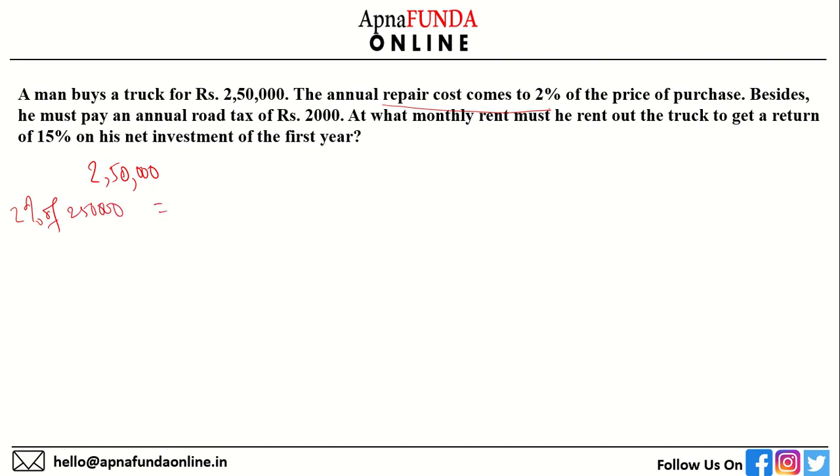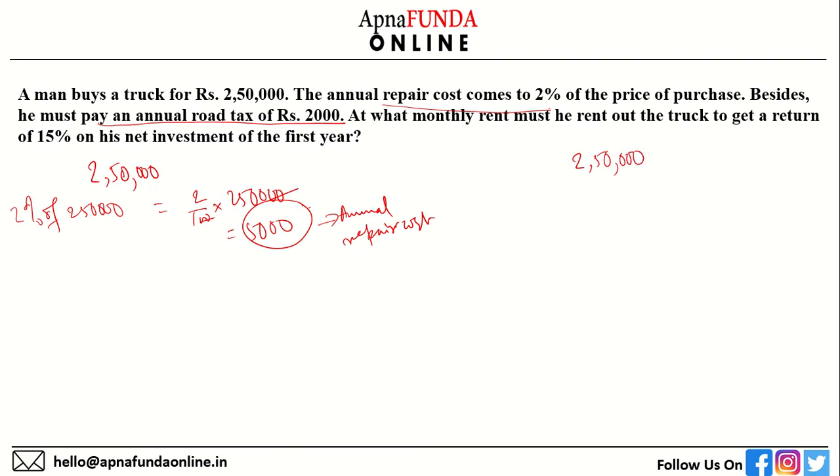this will come to simply, let's solve this. 5,000. This is the annual repair cost. Also, he must pay an annual tax of rupees 2,000. So the price of the truck first is 2,50,000, plus there is an annual repair cost of 5,000, plus there is an annual road tax of 2,000. So my total price of the truck becomes 2,57,000.